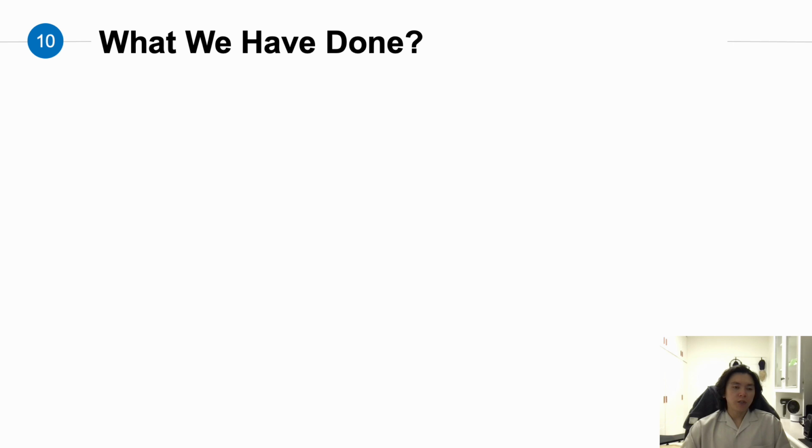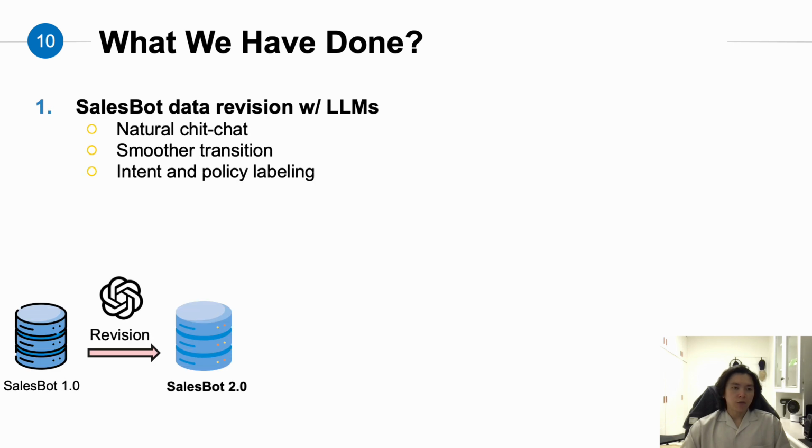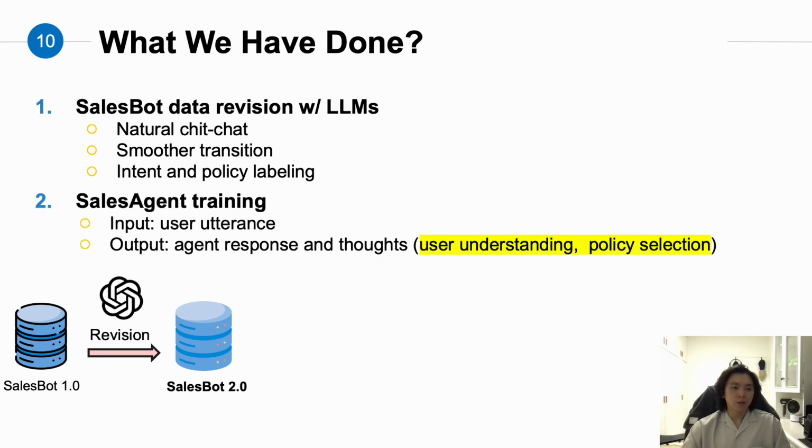So what have we done? We created data revised from Salesbot. We created a more natural and smoother dataset, and we labeled the intent and policy from the previous dataset. Also, we trained a new model called Sales Agent. It takes input from the user and outputs the agent response and the thought, which is the user understanding and policy selection.